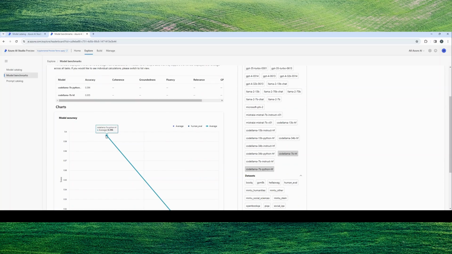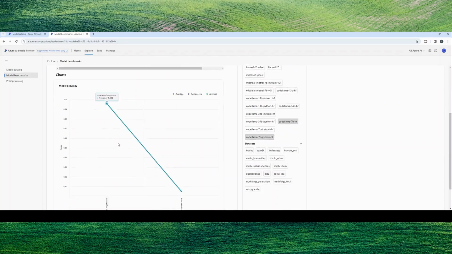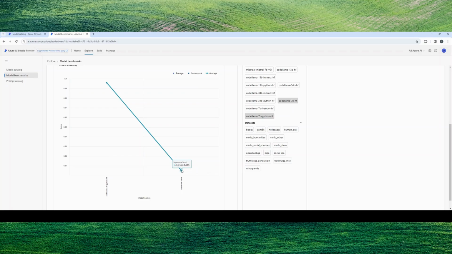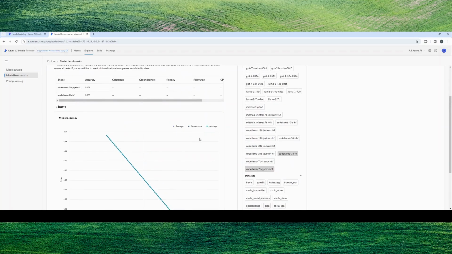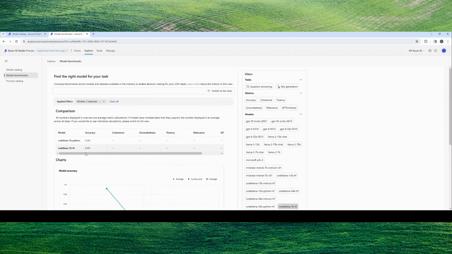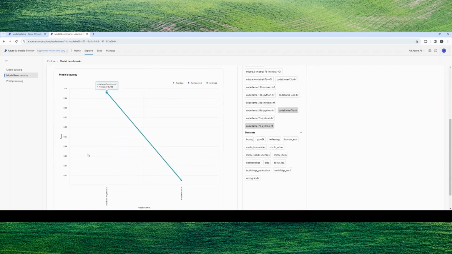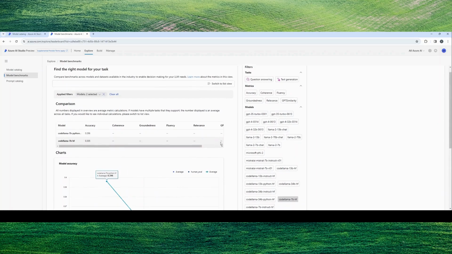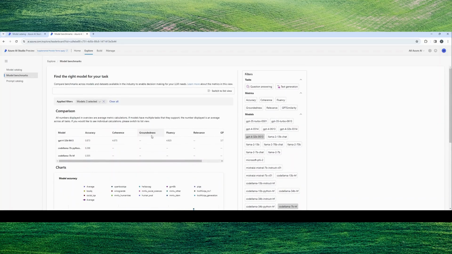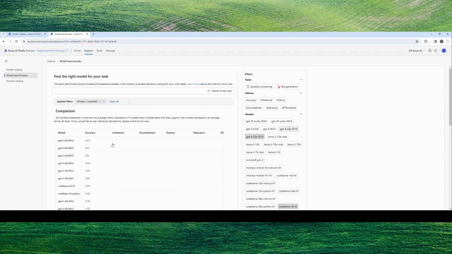It looks like on average I have 39.64, and then for Code Llama I have a drastically lower average for that area that I'm seeking. Now you can see here, this will tell you groundedness, fluency, relevance, GPT similarity, etc. So it only has accuracy listed for this. But now let's say I wanted to look at GPT-4, and let's look at these two.